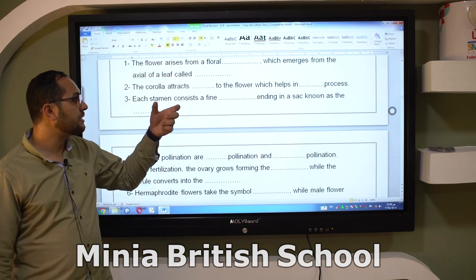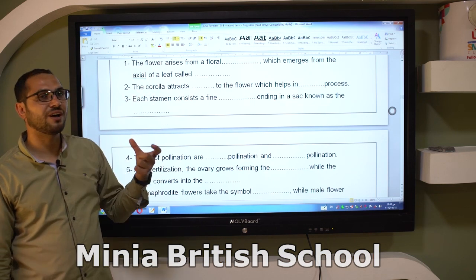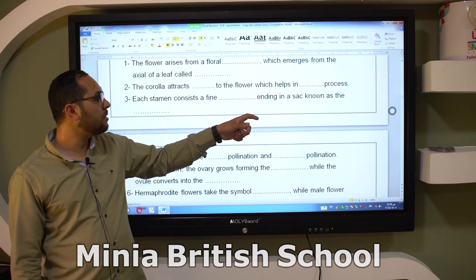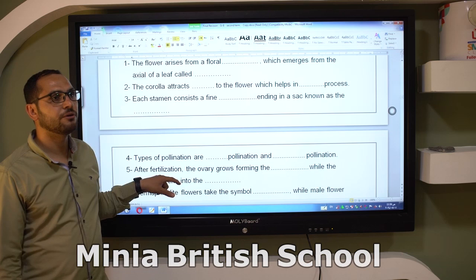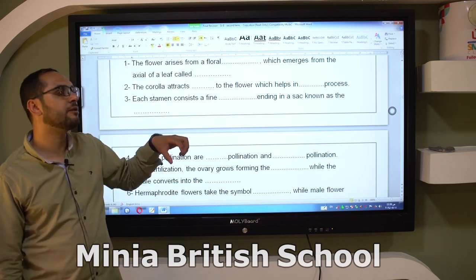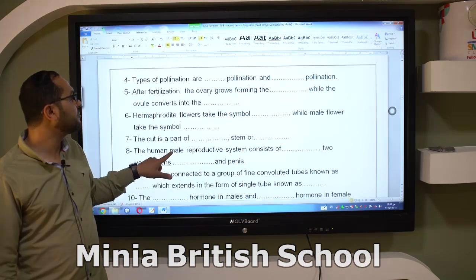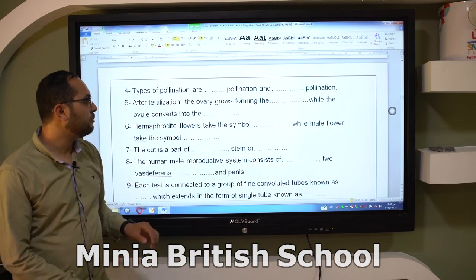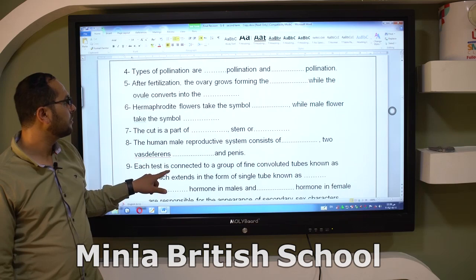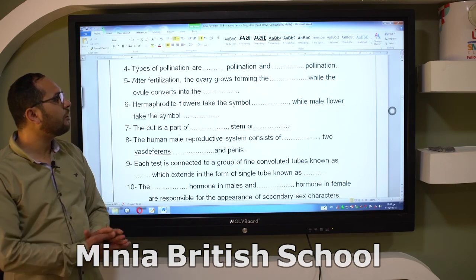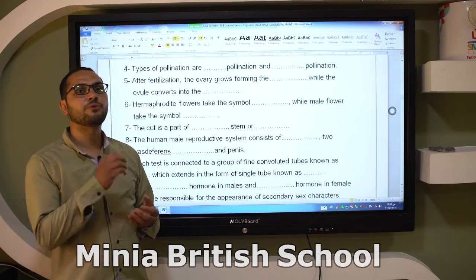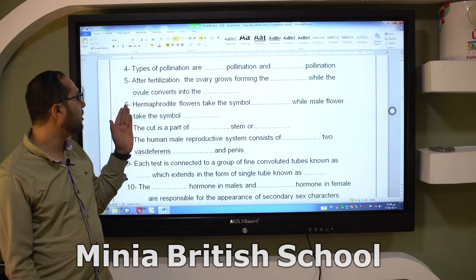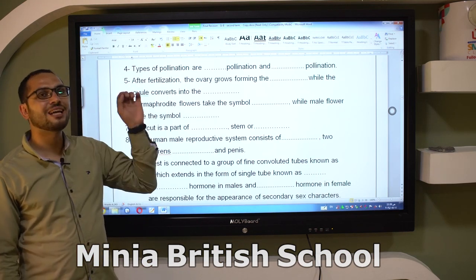Each stamen consists of a fine filament ending with a sac known as the anther. And inside the anther, there are the pollen grains. Types of pollination are self-pollination and mixed pollination or cross-pollination. After fertilization, the ovary grows, forming the fruit, while the ovule converts into the seed.